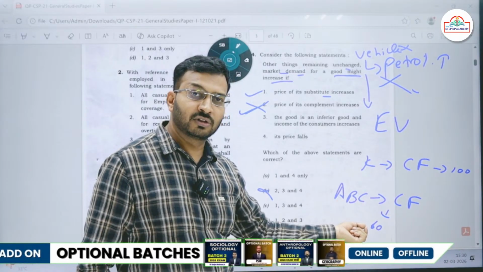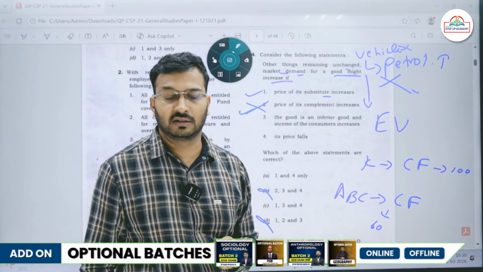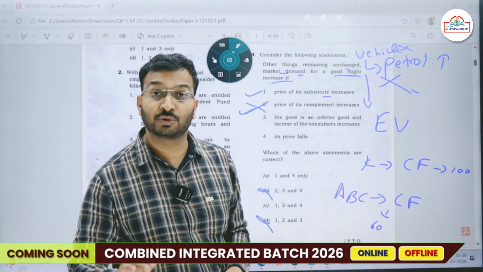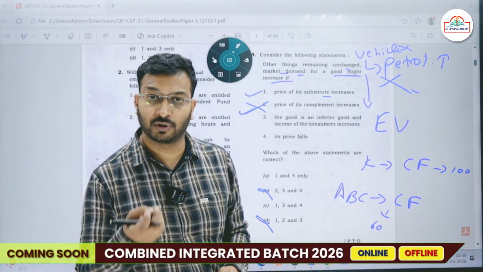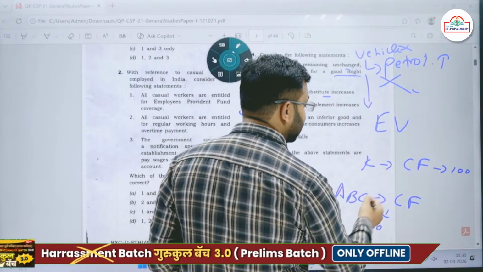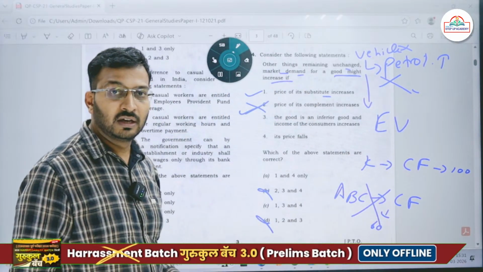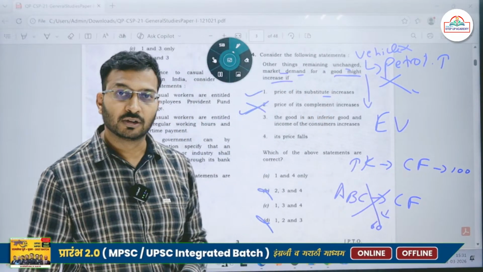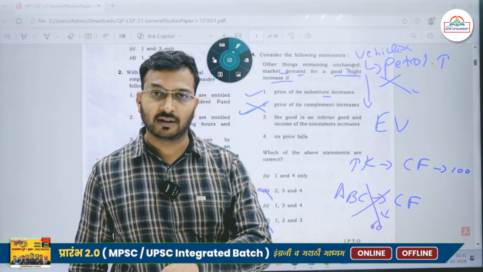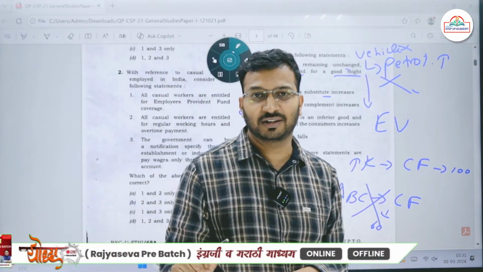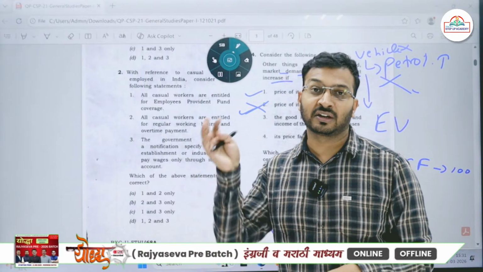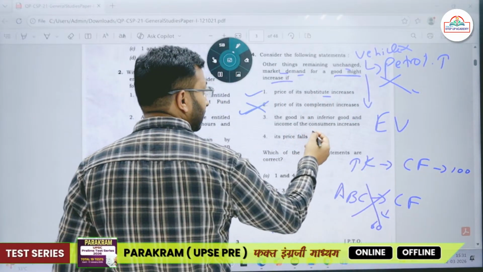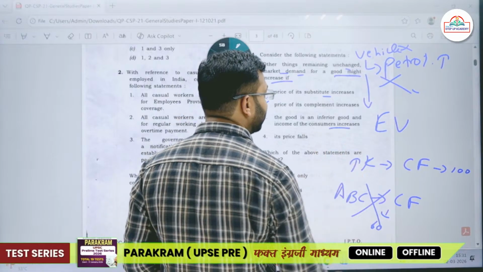Now let's say inferior good, aapka income badh gaya. If your salary has increased, then automatically your standard of living increases. You automatically start thinking of good nutritional goods for consumption. So if your salary is increasing, you will stop buying these things. Obviously you will be reaching for branded things. Toh jaise hi salary badhne shuru ho jaati hai, dheere dheere pehle local raste ke kapde wagairah kharidte the, now suddenly our salary has increased, now we start buying from shops, we start buying branded goods. So the good is an inferior good and income of the consumer increases.